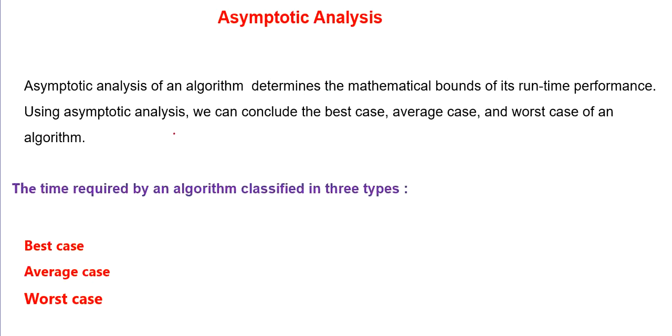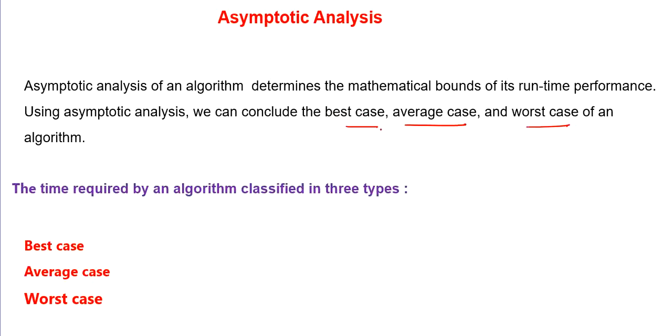Now, using asymptotic analysis, we can cover the best case, average case and worst case of our algorithm. Whatever algorithm you have proposed, we can determine the best case, average case and worst case for it.